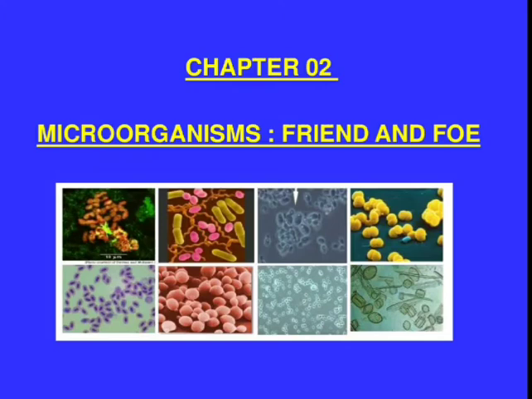Hello students, today you have to learn chapter number 2, microorganisms: friend and foe. So first of all, understand the meaning of this chapter. Microorganisms means the living organisms around us which we normally cannot see, right? With unaided eyes we cannot see these organisms. Those organisms are microorganisms or microbes, and they are our friend as well as our enemy.